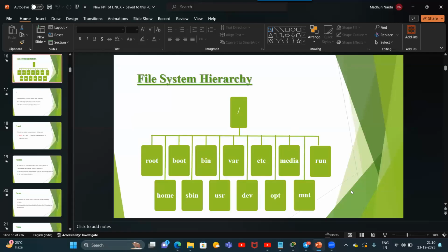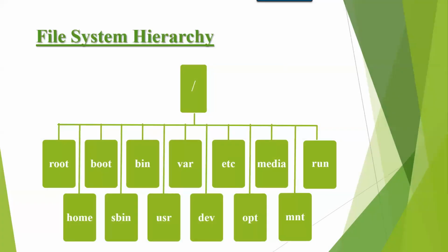So now the concept is file system hierarchy. Once we install the operating system, along with it you will get all the directories by default. In Windows, when you install the operating system, A and B are reserved for floppy, whether you are using it or not. It starts creating the drives from C, right?